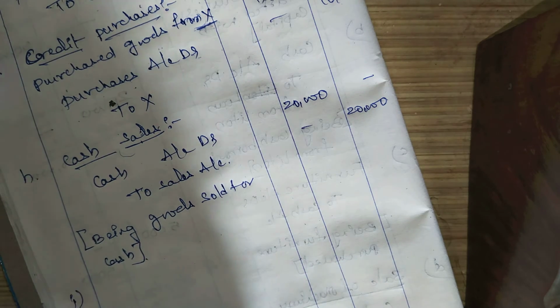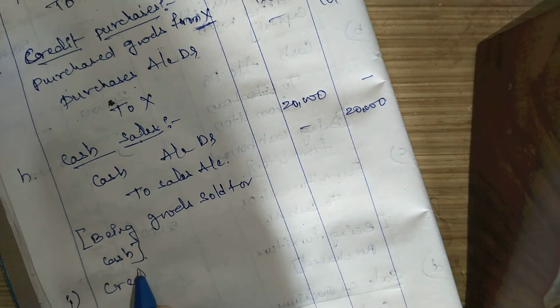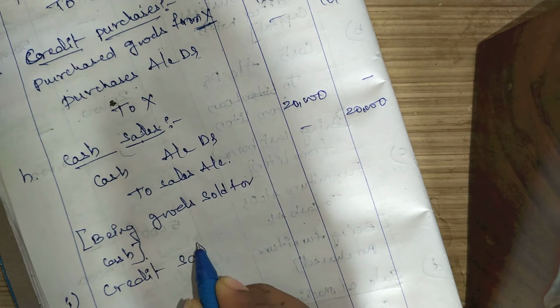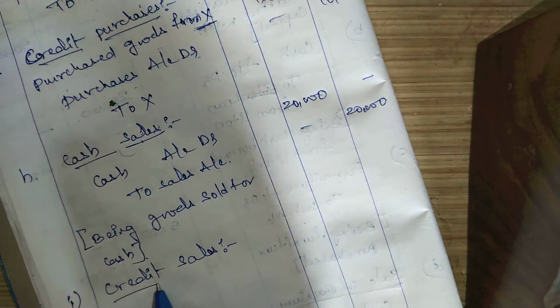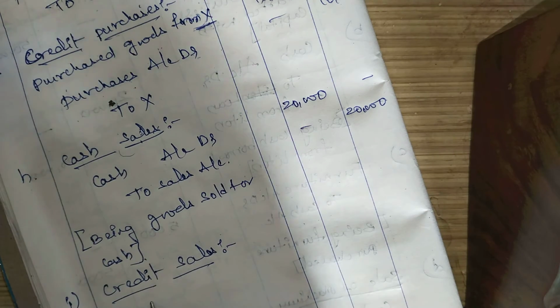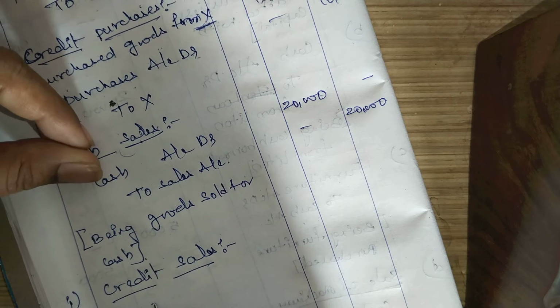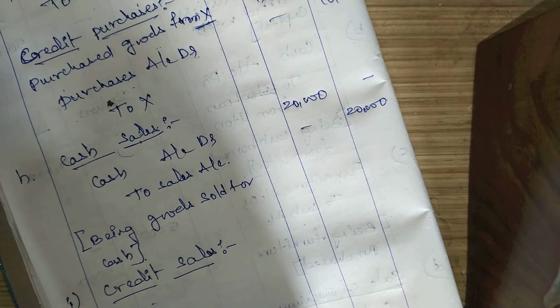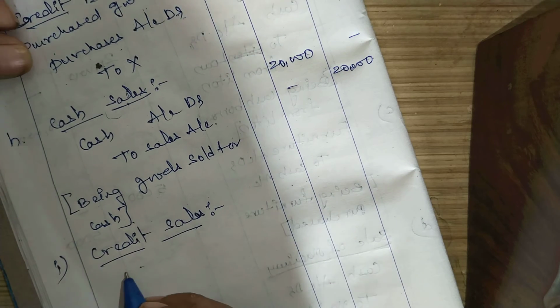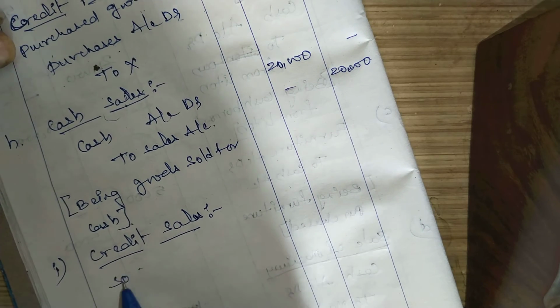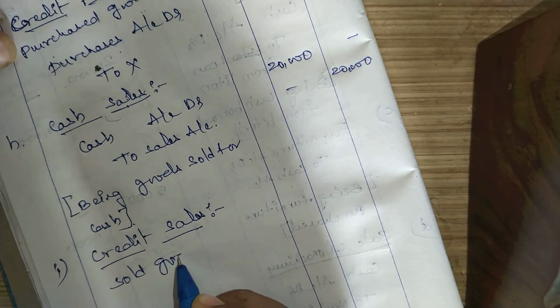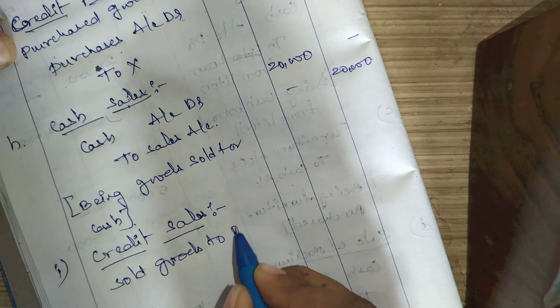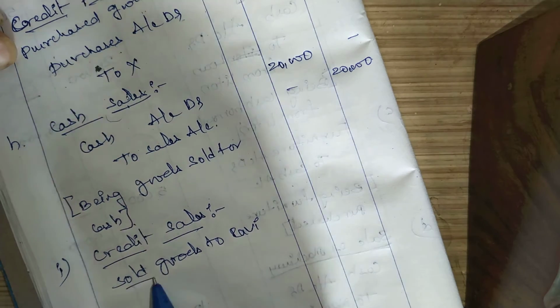And credit sales. If there are any credit sales, what happens? We are not receiving the cash here. We are selling the goods to another person on credit basis. For example, sold goods to Ravi on a credit basis.